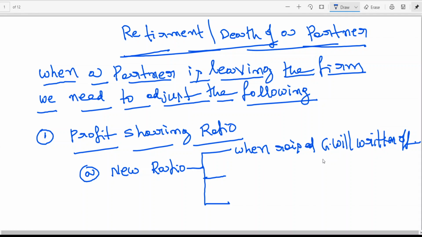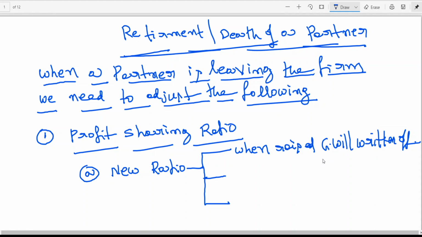So the gaining partner's capital account is to be debited, and who are sacrificing? Generally, old partners are sacrificing. When old partners are sacrificing, the partners who are gaining should compensate the old partners by bringing in cash. This is what we are learning in admission. In case of retirement, it is the same thing. When you look at the raising and writing off of goodwill, who are gaining? The remaining partners are gaining. And who is leaving?